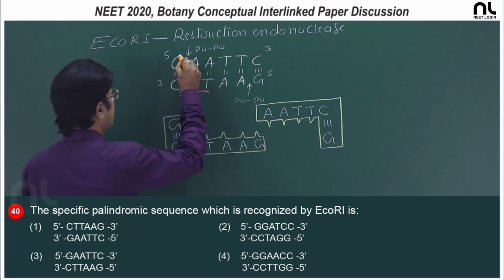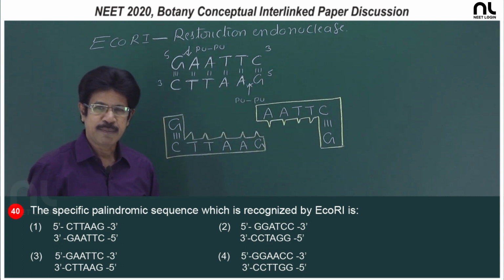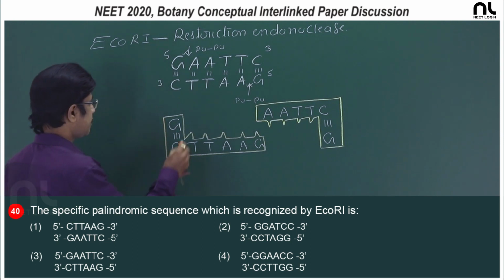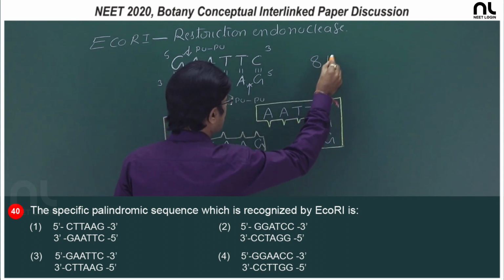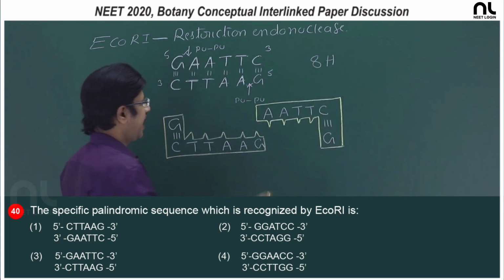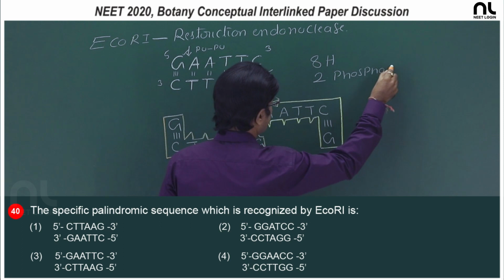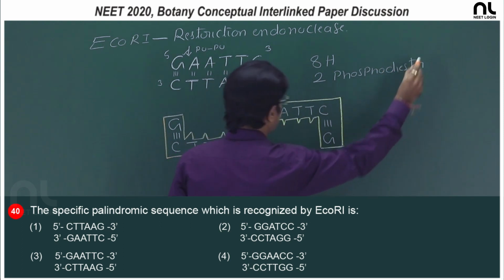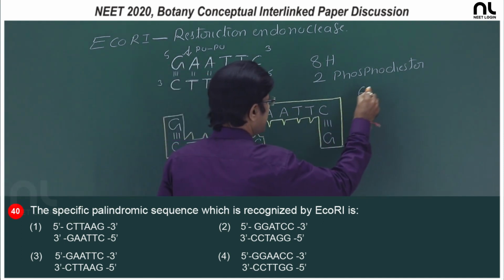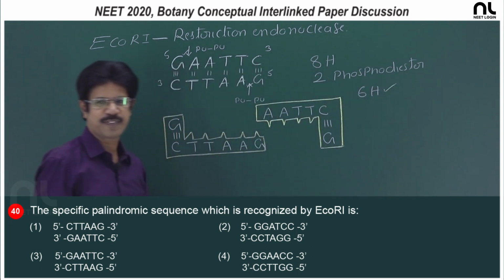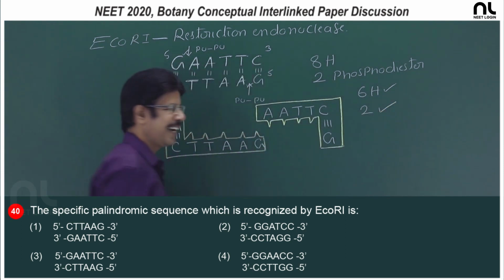The number of phosphodiester bonds that break is 2, and the number of hydrogen bonds disrupted is 1, 2, 3, 4, that is 8 hydrogen bonds disrupted. The number of hydrogen bonds intact is 6. The number of triple bonds intact is 2.